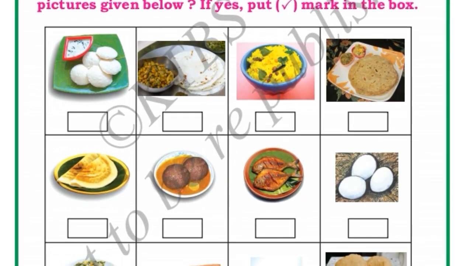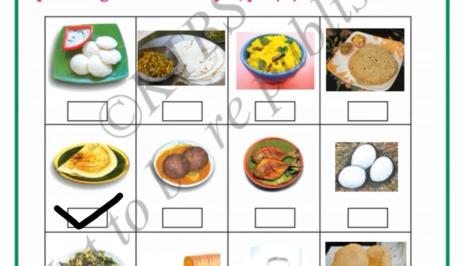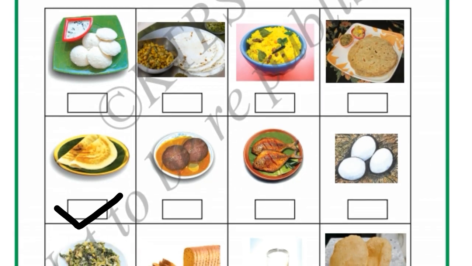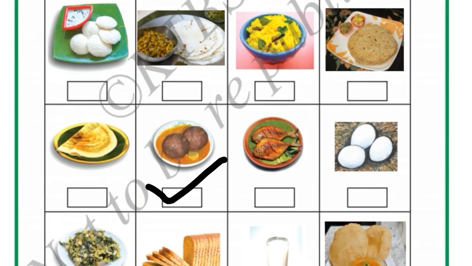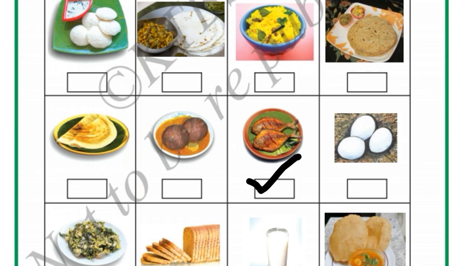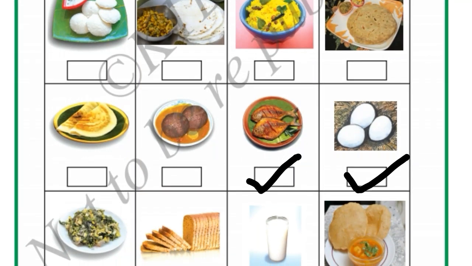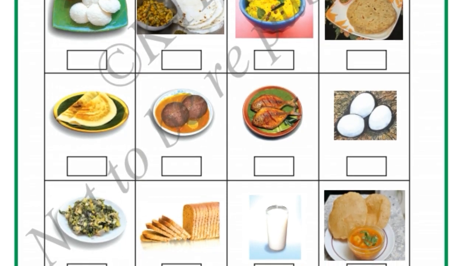See here in this, dosa. Yes, right mark. See, what is this, children? Do you know what is this? Yes, this is ragi lump. Have you eaten this? Yes. Okay, right mark. Fish. Fish fry, have you eaten? Yes, right mark. Eggs. Have you eaten eggs? Yes, right marks. Then this is salad. Have you eaten salad? Yes, we will say kosambari.